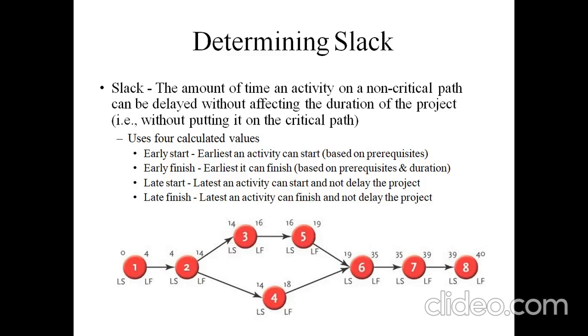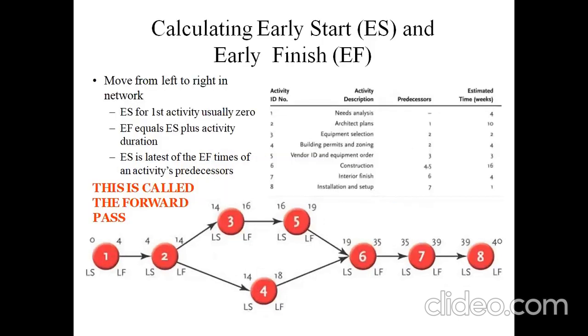Like that, we may consider activities 3, 5, 6, 7, 8, and for the path of activity 4. Here the time duration is not similar. The latest finishing time of activity 5 is 19 weeks, and for activity 4, it is 18. So we cut this path here, and the maximum duration we have attained is chosen as the critical path.